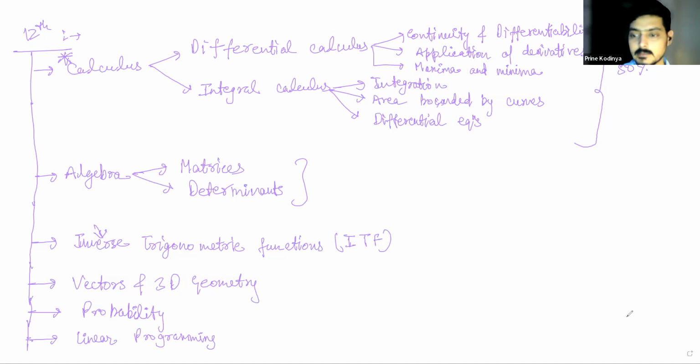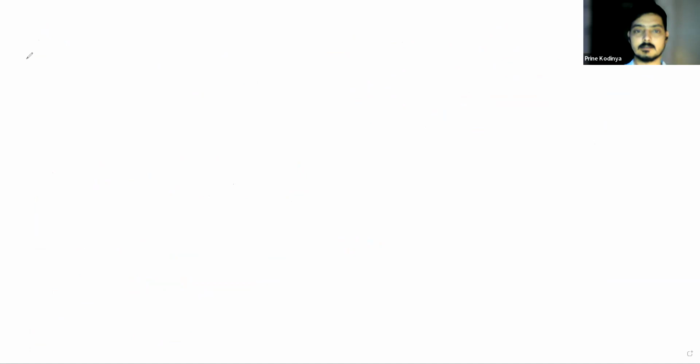So this is our syllabus, and now we'll start with the chapter matrices today. So these are two chapters, matrices and determinants, which belong to algebra, and algebra was easy to score as we have understood in class 11th as well. So matrices is a very basic phenomenon, but a very useful one. So this is known as linear algebra, right? And in general, the perception of linear algebra is such that it is easy to understand, and it has a vast use. So let me give you an example of matrices.